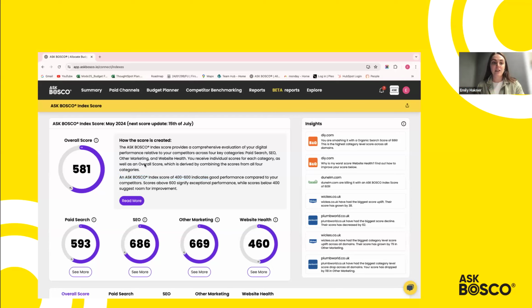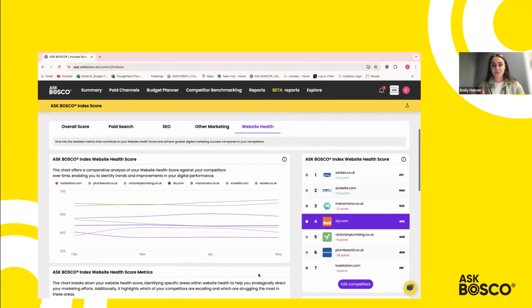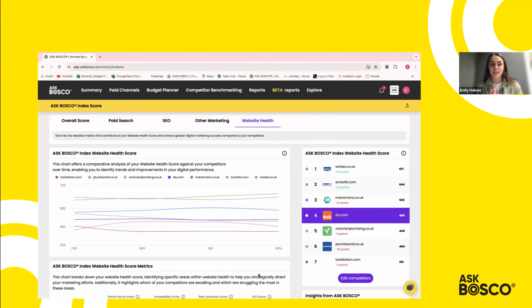So for example, here you can see that the overall score is 581. And actually, out of all the scores along the bottom, we can see that paid search, SEO, and other marketing are performing fairly well. And actually, it's the website health of this particular demo account that we need to have a look at. So if I click see more, that brings me down to this section of the page.